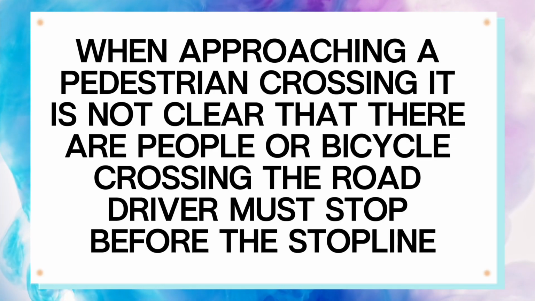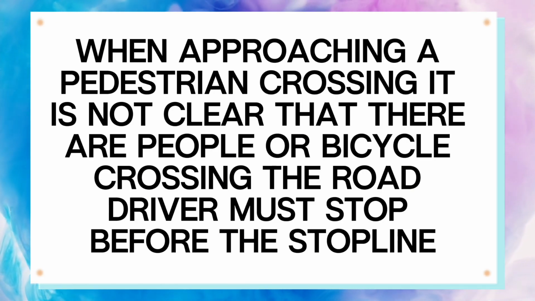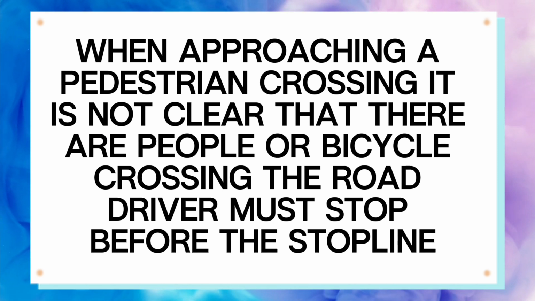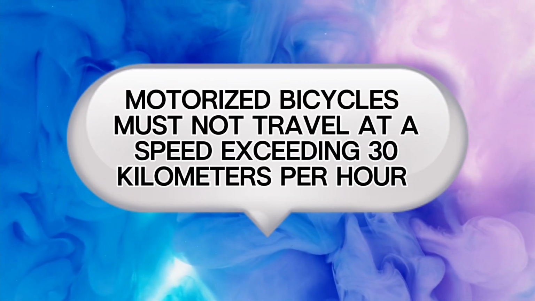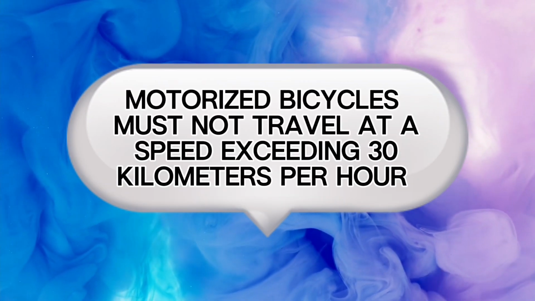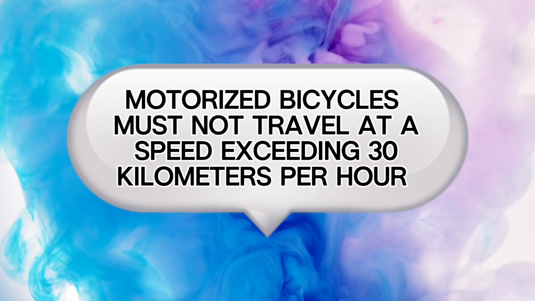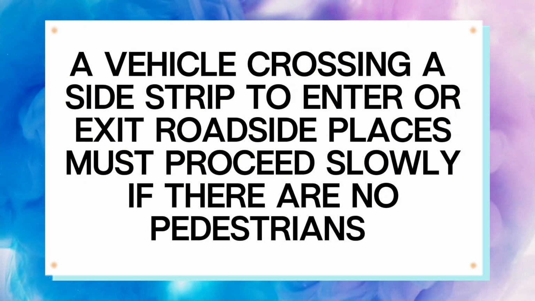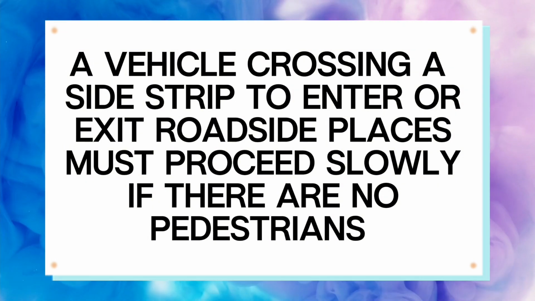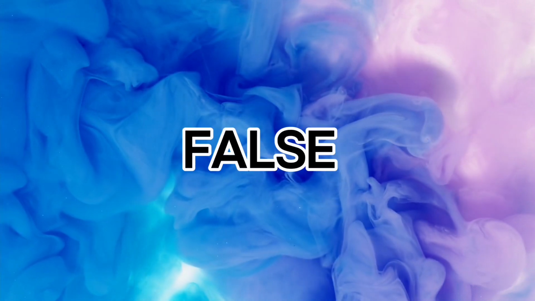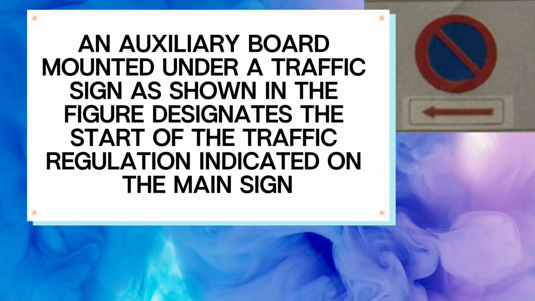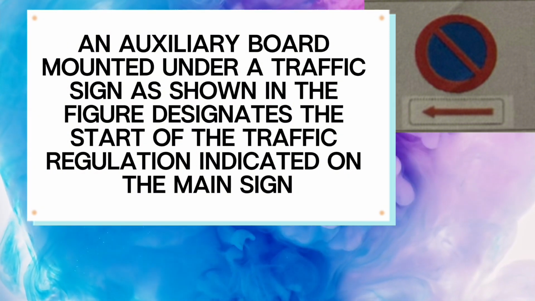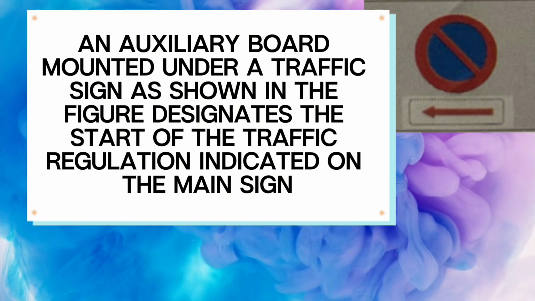False. When approaching a pedestrian crossing, if it is not clear that there are people or bicycle crossing the road, the driver must stop before the stop line. False. Motorized bicycles must not travel at a speed exceeding 30 kilometers per hour. True. A vehicle crossing a side strip to enter or exit roadside places must proceed slowly if there are no pedestrians. False. An auxiliary board mounted under a traffic sign as shown in the figure designates the start of the traffic regulation indicated on the main sign.